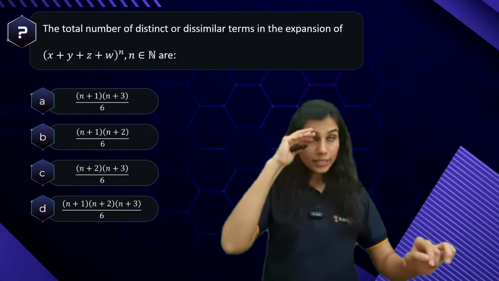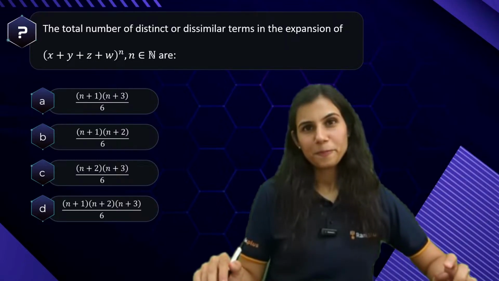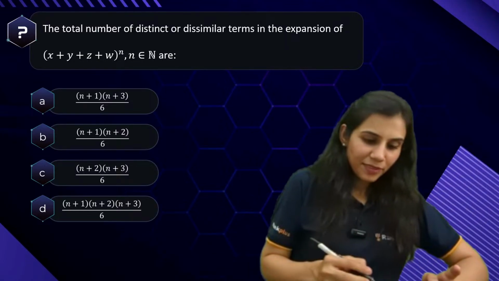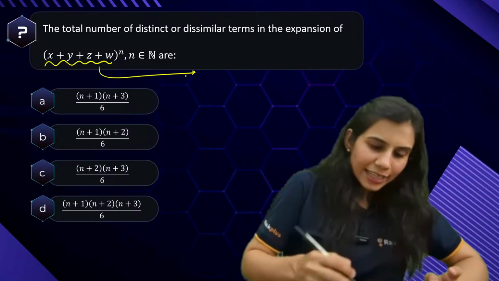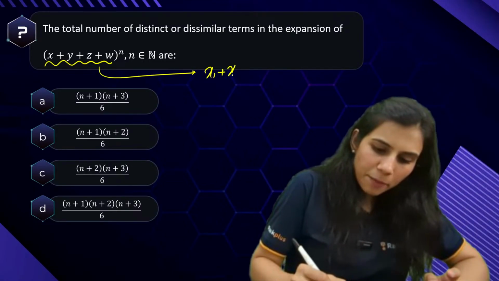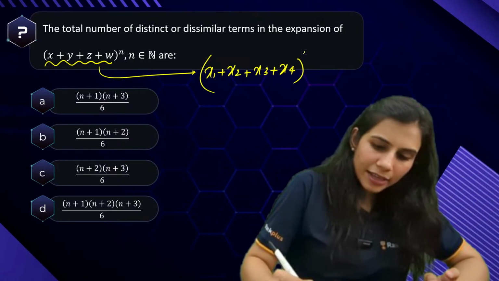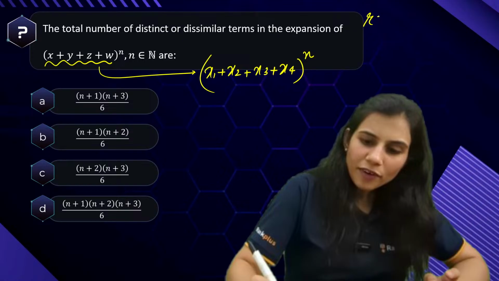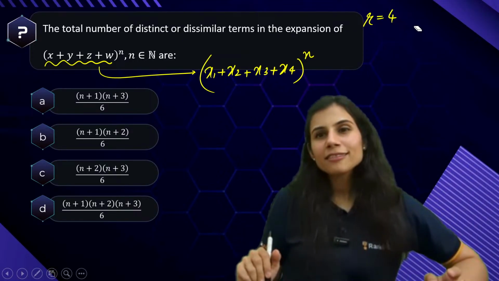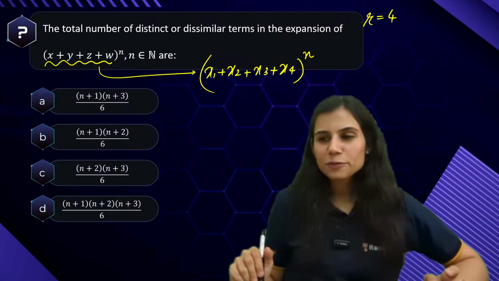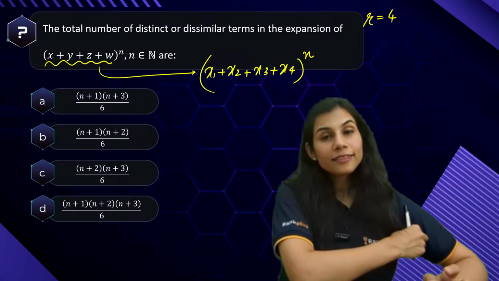Moving ahead, what is the total number of distinct or dissimilar terms in this expansion? Tell me. When you look at this, this is made up of 4 dissimilar terms, right? This is equivalent to saying x1 plus x2 plus x3 plus x4 whole to the power n. So the value of r is 4 and n is given to you. How many terms will be there in this expansion?